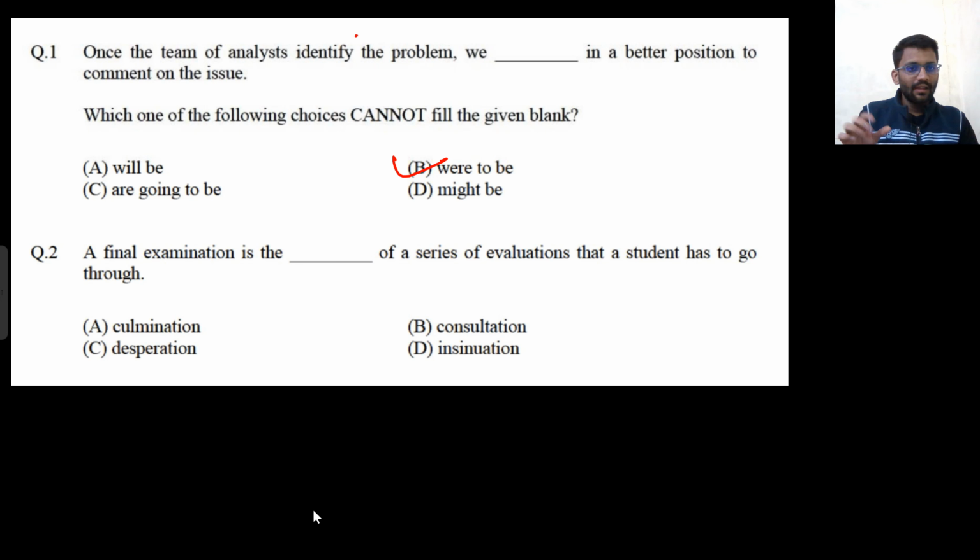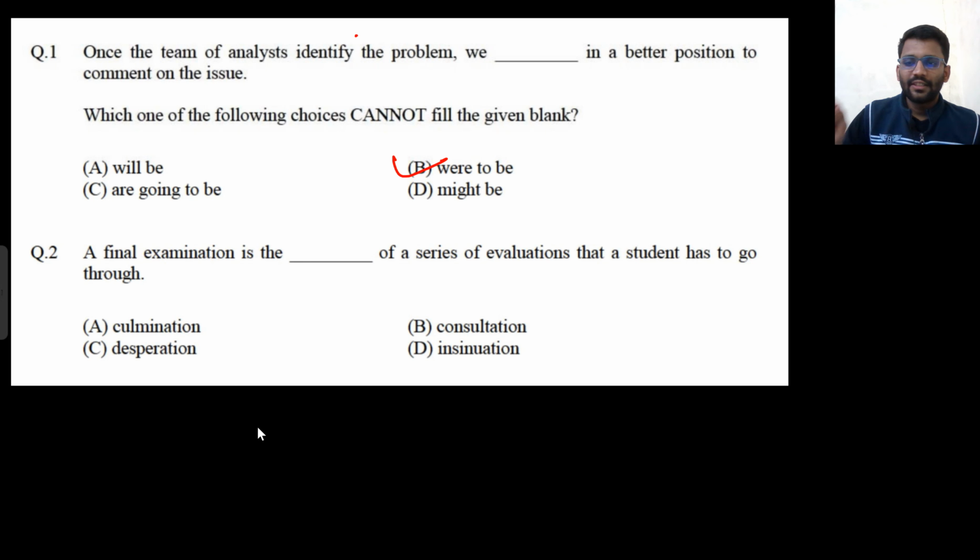So always remember, the sentence can be: if statement A happens, statement B will be happening, will happen, or is going to happen, or might happen. But it can't be the case that if statement A happens, statement B would have happened, or were happening, or was happening. These kinds of things cannot be there. Getting my point? Let's move on to the next problem.